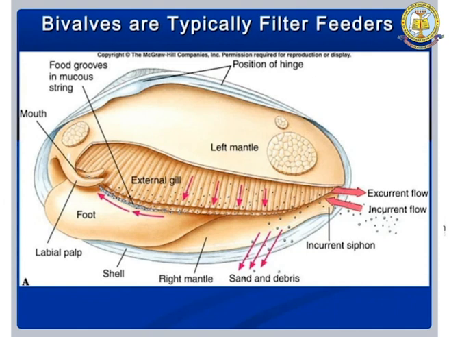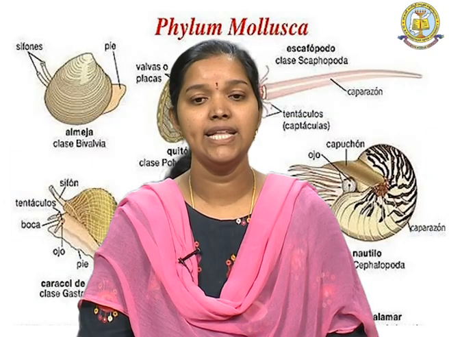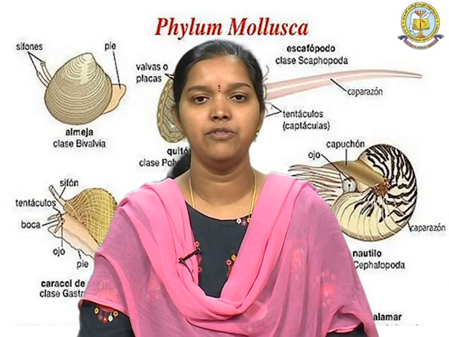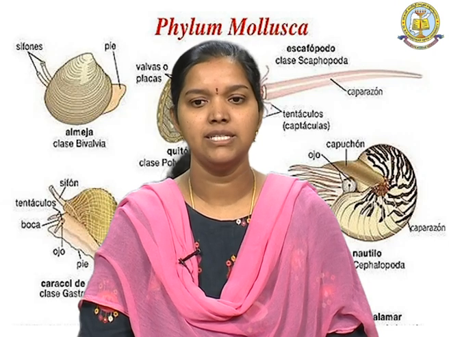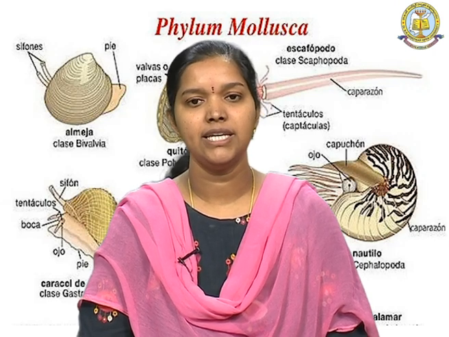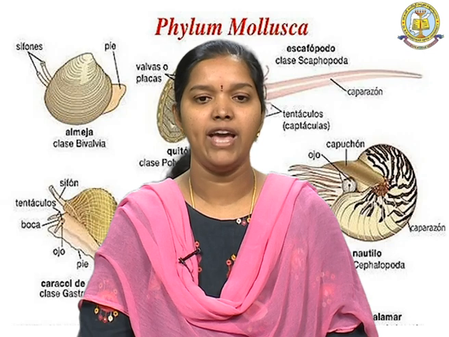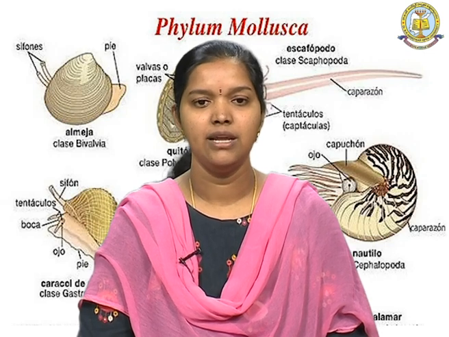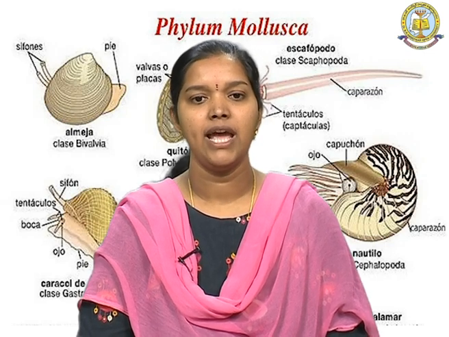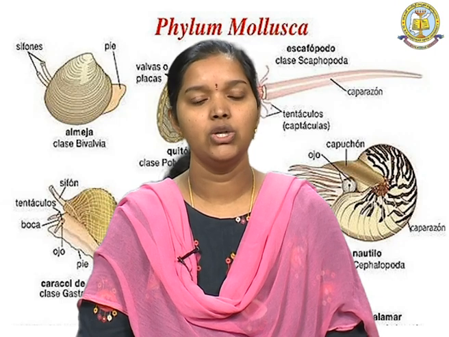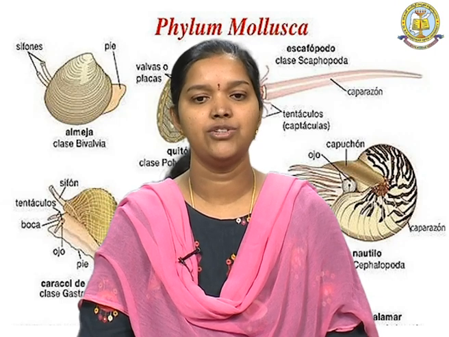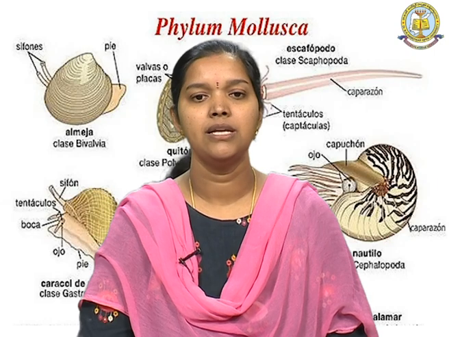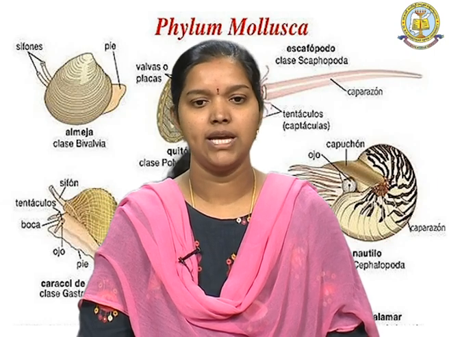They are filter feeders, and the gills are mainly responsible for the exchange of gases. There is an excurrent and incurrent flow, and a mouth is present, and the food moves through a mucus string present inside these Bivalvia organisms.